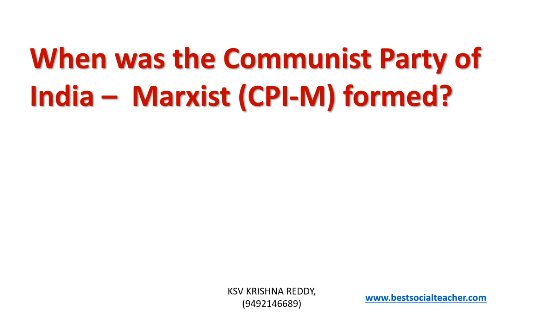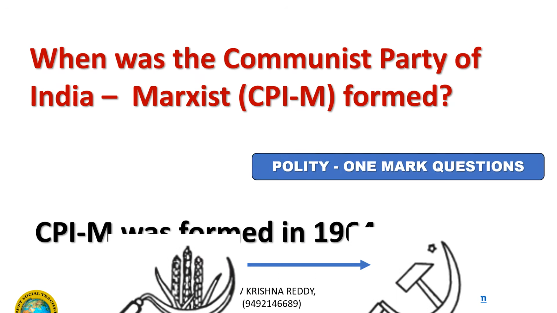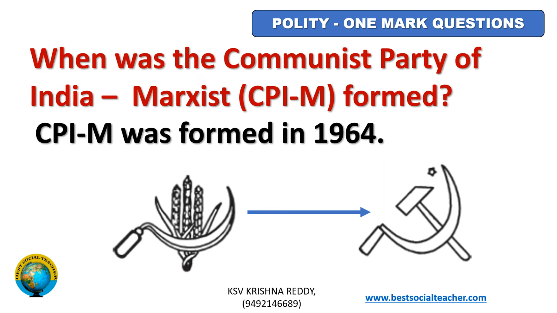When was the Communist Party of India, Marxist, CPIM, formed? It was formed in 1964. Previously, CPI with this symbol, it split into CPI and CPIM. This is the party symbol of CPIM. There was a split in CPI party, and in 1964 CPIM was founded.